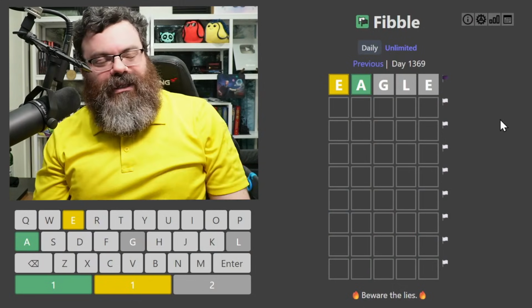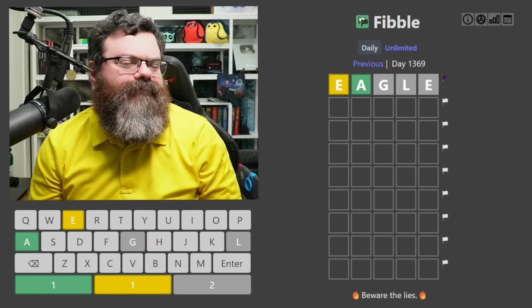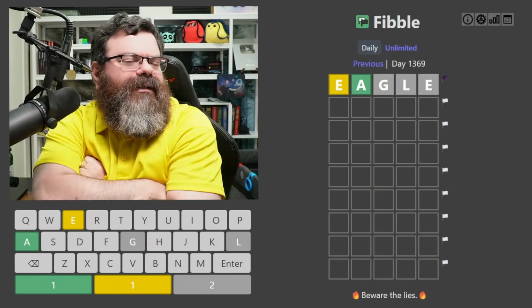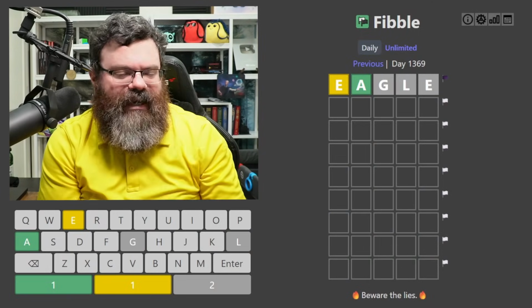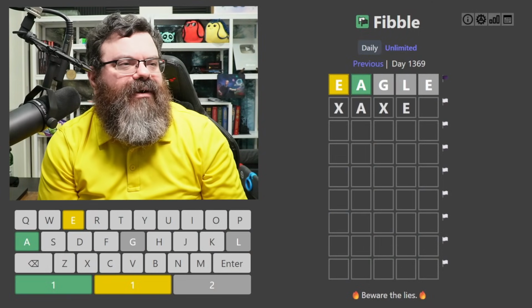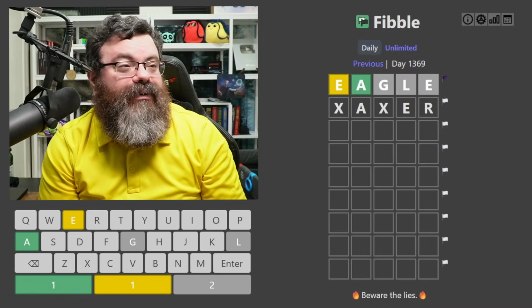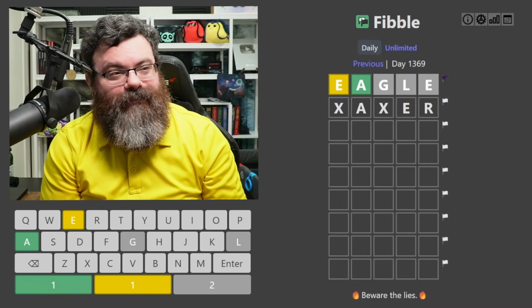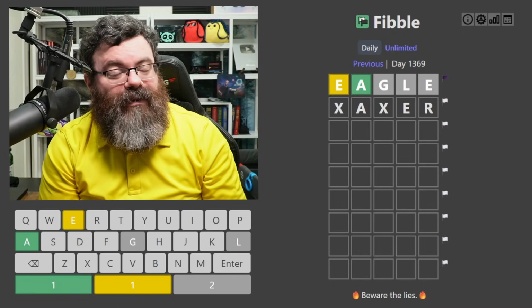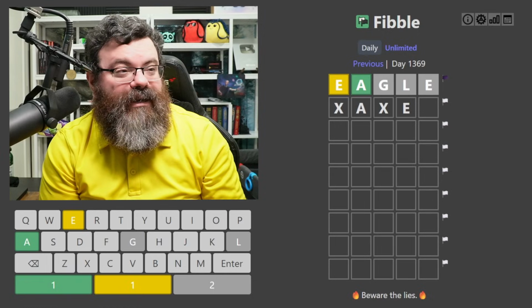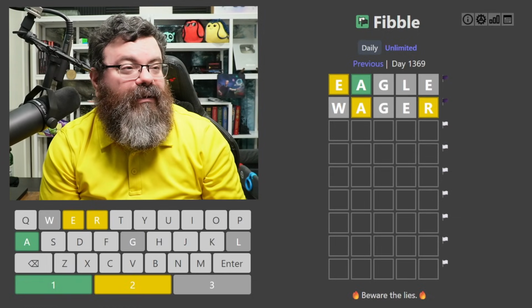It starts us off with eagle. There's a lie in every guess. What do we want our lie to be here? So I want to use the A and the E somewhere. So I'm thinking an AER word, but I have to include an L or a G or a second E. But I can't do like logger. I could do wager. All right, what did we learn?